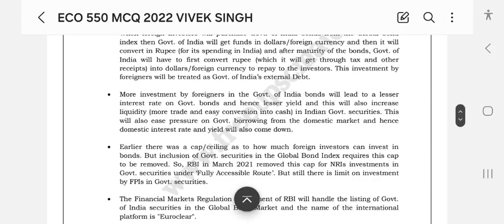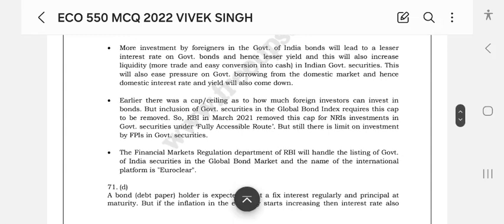More investment by foreigners in government of India bonds will lead to a lower interest rate on government bonds and hence lower yield. This will also increase liquidity, more trade and easy conversion of government securities into cash. This will also ease pressure on government borrowing from the domestic market, and hence domestic market interest rates and yields will also come down.